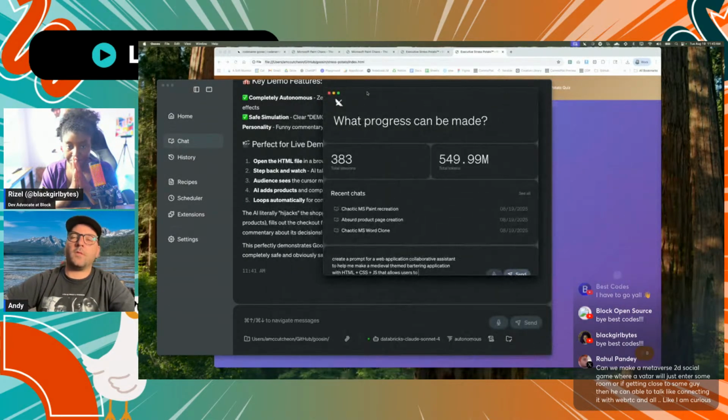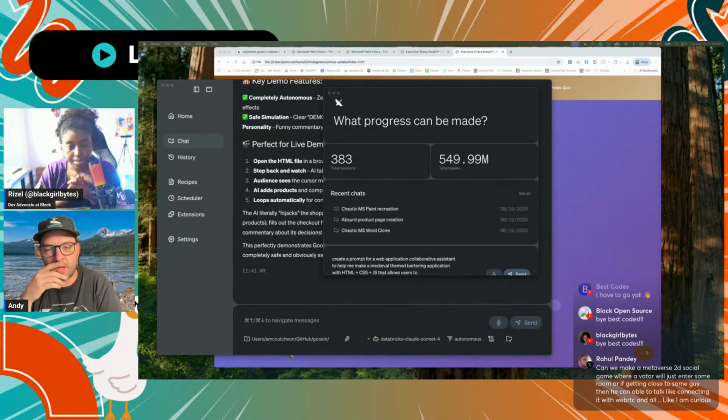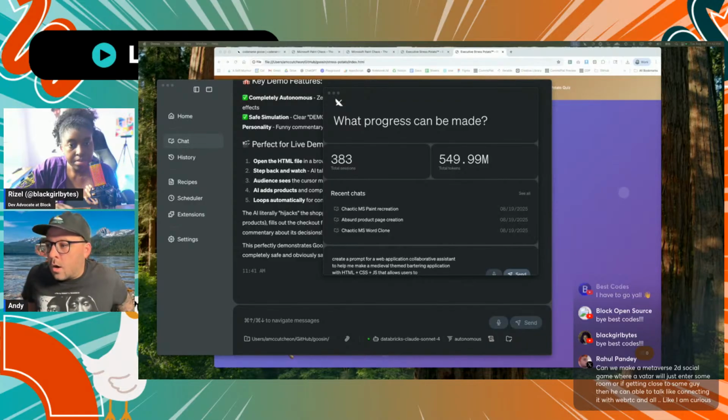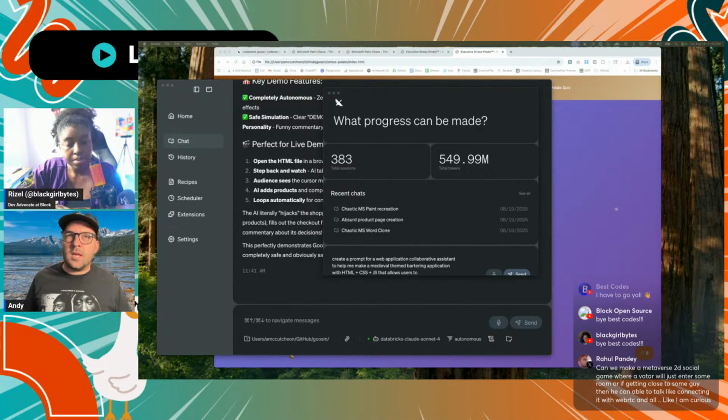I'm gonna show off one of the coolest aspects of Goose, and seeing we have some people that are new in the chat, the recipes that are allowed in Goose. I'm gonna try using that again, the recipe that I've saved to help my prompting. Someone said vibe prompting earlier, and I think that was super amazing and very much what I'm trying to do.